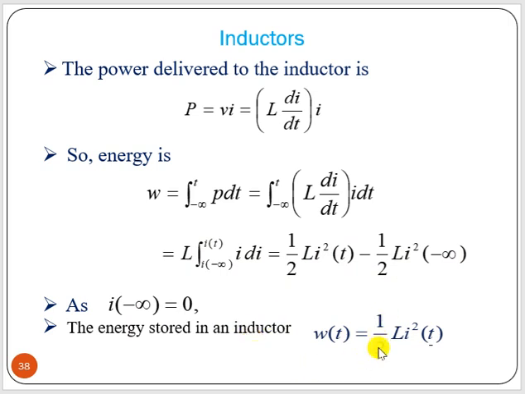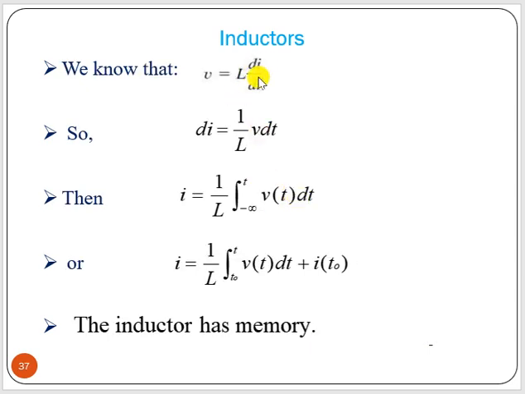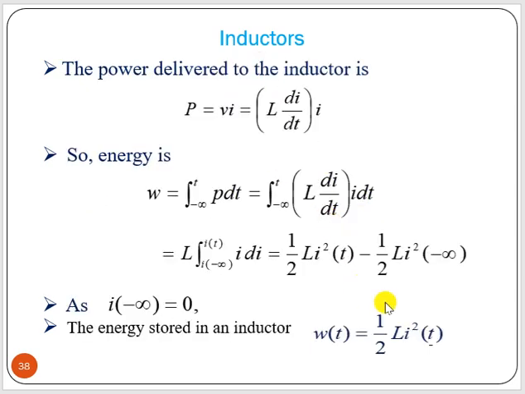For a capacitor, it is half C V square. For an inductor, half L i square. Half is common for both. For the inductor, the L value comes into the picture, for the capacitor the C value comes, and for the inductor i comes because of V equals L di/dt, and for the capacitor it is V, because in the capacitor the equation is i equals C dV/dt. Okay, so that is how we can remember that.